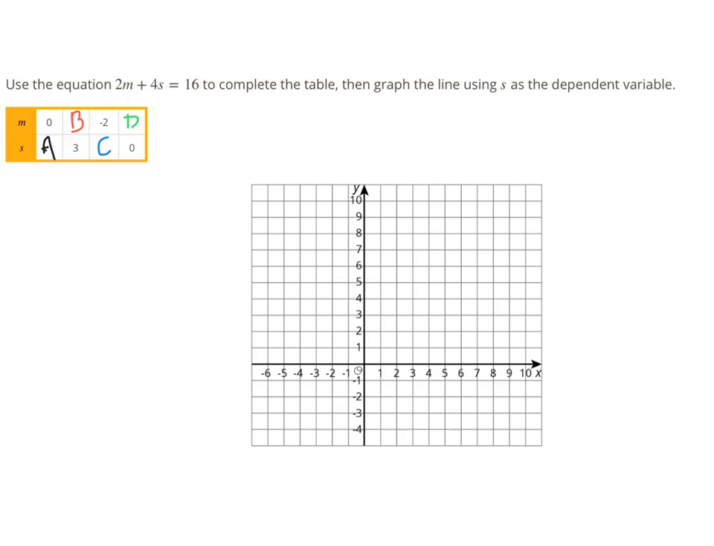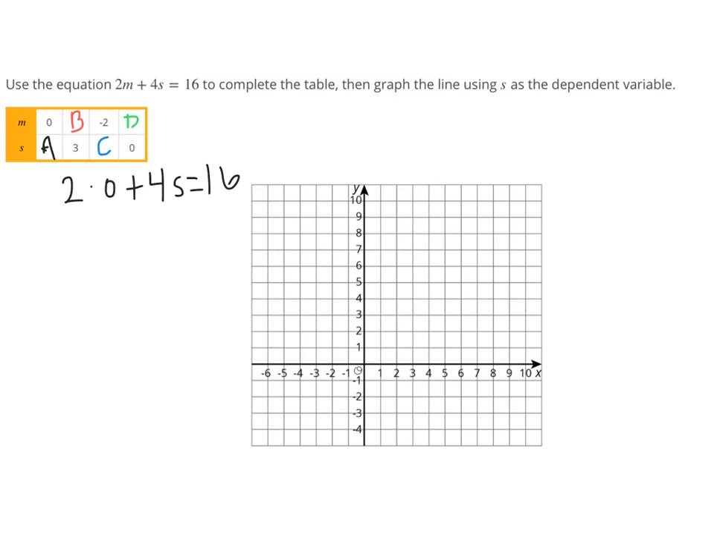Our job is to complete the table, and I've color-coded these parts to correspond to the different ways they have it set up in assessments. So for part A, we are plugging in 0 for m, so 2 times 0 plus 4s equals 16, and we need to figure out what the value of s is that corresponds to that. So 2 times 0 is 0, and then 4 and s are connected by multiplication.